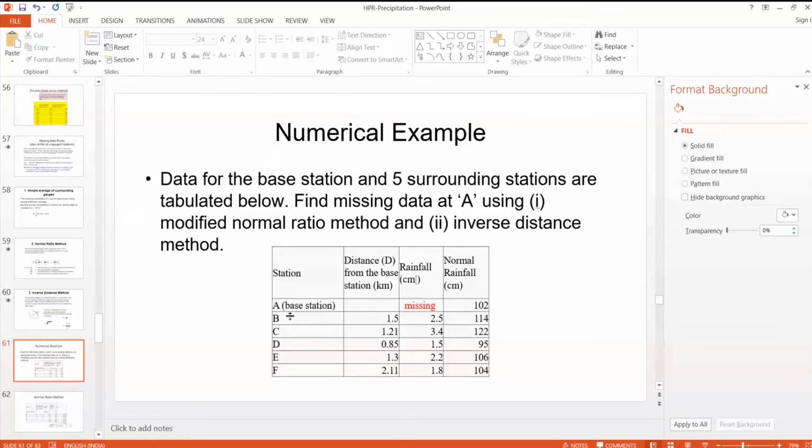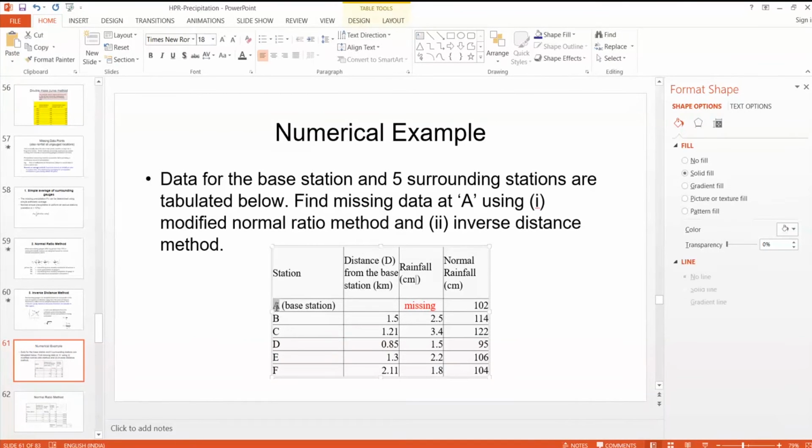There are 6 stations, and the rainfalls as well as the normal average annual rainfalls are given at all the stations. Because data is missing at station A, the distances between station A and the other stations are given here.